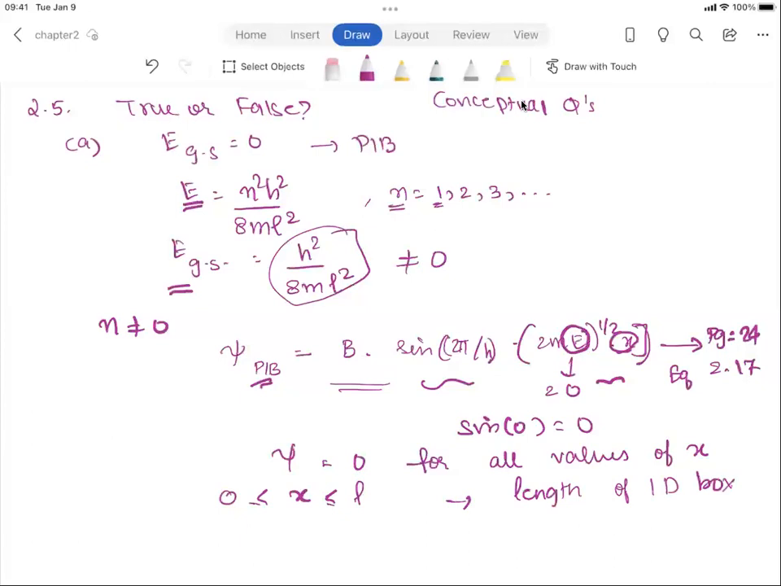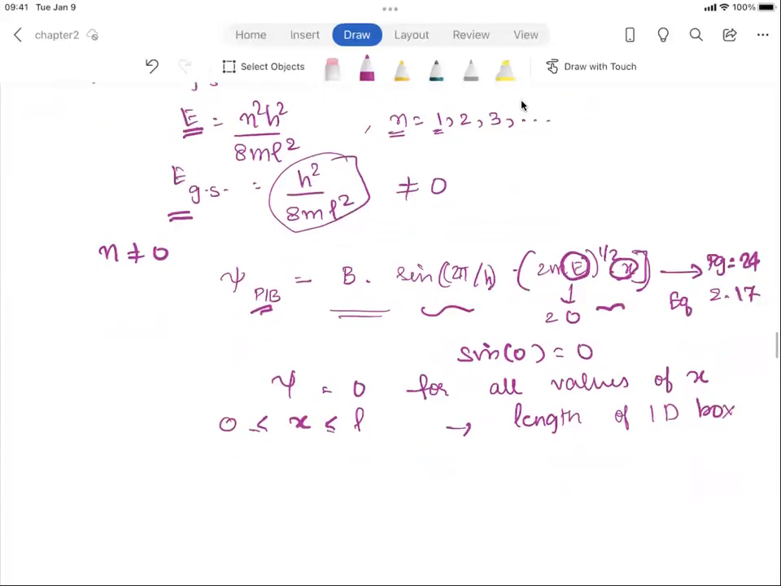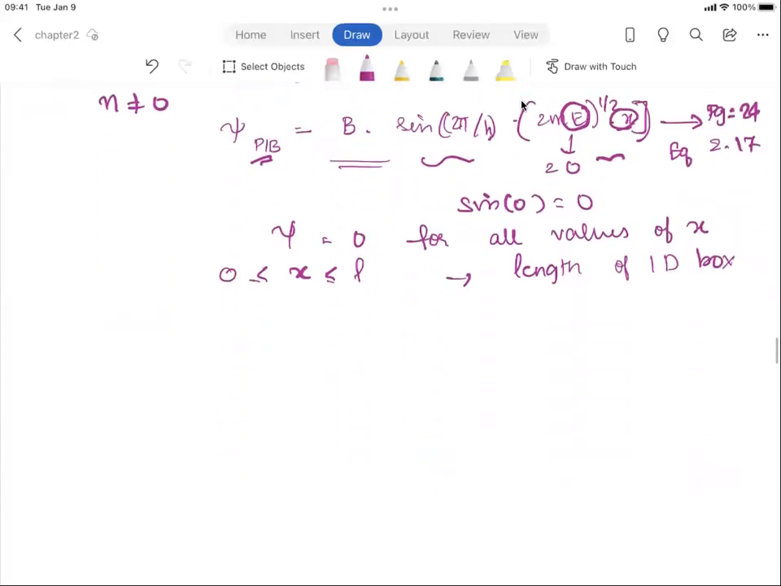But that is not true. We know that at some point in the one-dimensional box, for some value of x, the wave function should not be 0. The probability density and the probability should not be 0. You should be able to find the particle somewhere in the box. But the energy equals 0 ensures that you cannot find a particle anywhere inside the one-dimensional box. So the first statement is false.